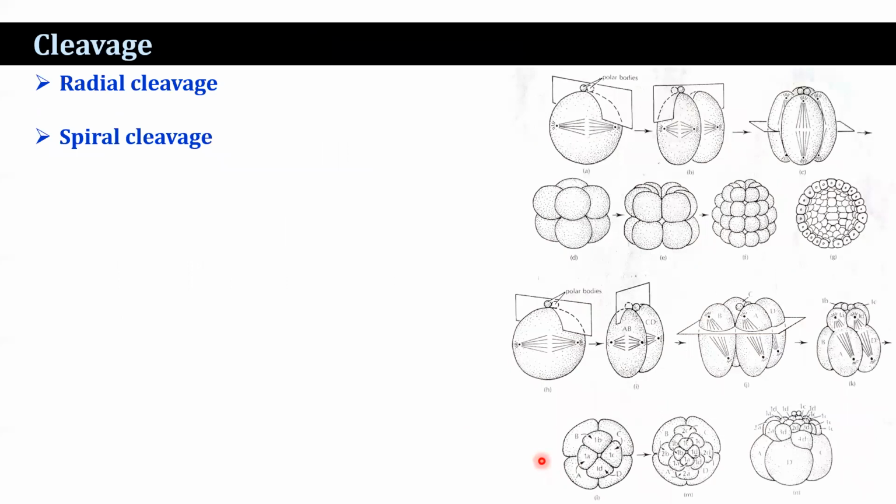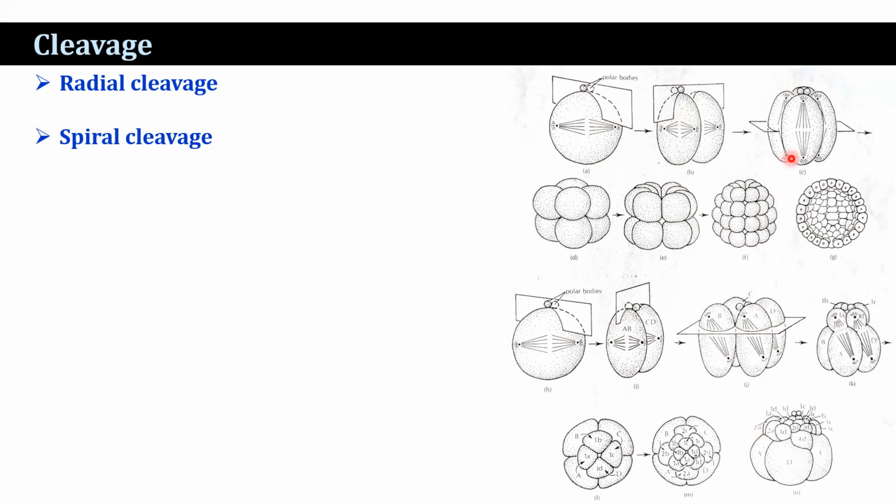Now, on the basis of cleavage pattern, the deuterostomes show radial cleavage, whereas the protostomes show spiral cleavage. What is cleavage? Cleavage may be radial or spiral, depending on the orientation of the mitotic spindle relative to the egg axis. Generally, yolk is asymmetrically distributed within the egg, and the nucleus occurs in the region of low yolk. This is the animal pole, and it is here that the polar bodies are given off during meiosis. The opposite end of the egg is known as the vegetal pole.